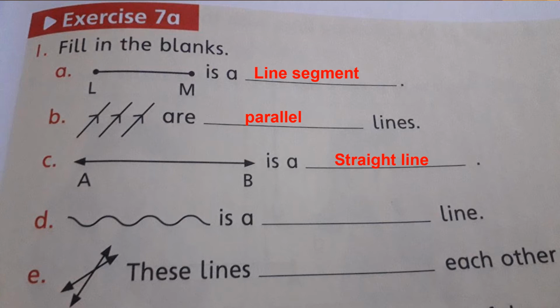Now we will move to the next part, part D. Again, the figure is given and it is a dash line. It is clear that it is a curved line. Part E. These lines dash each other. When we observe these lines, it is clear that these lines intersect each other.